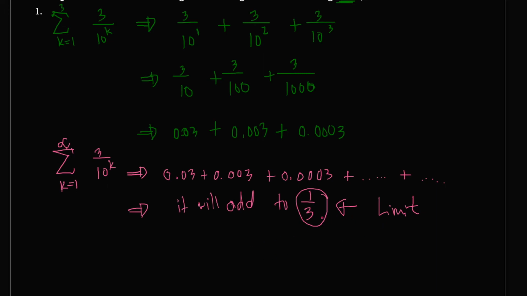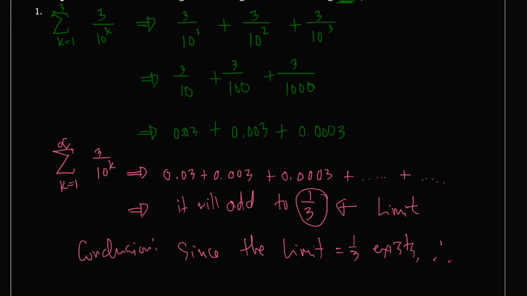So since the limit exists, which is equal to 1/3, therefore the series given by 3 over 10 raised to k, as k starts from 1 to infinity, is convergent. Okay, as simple as that.